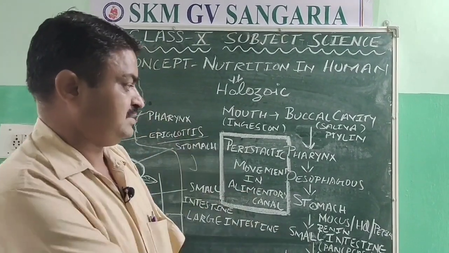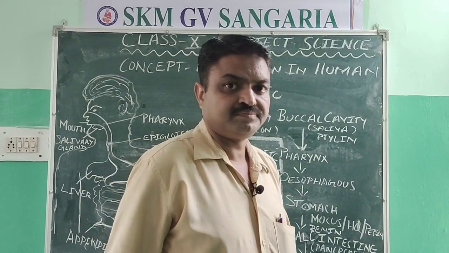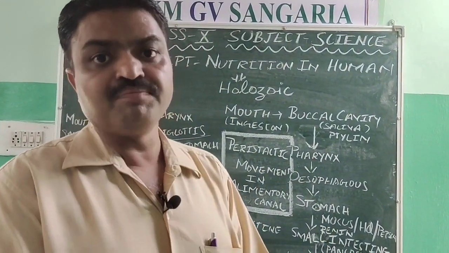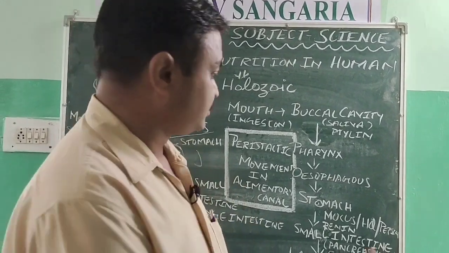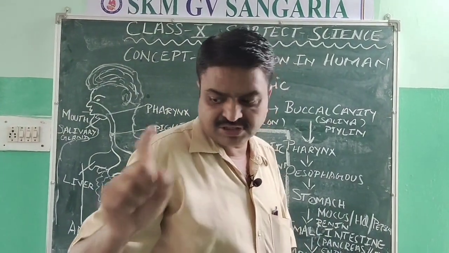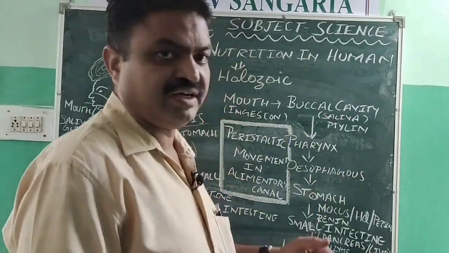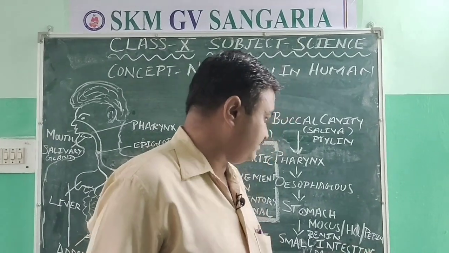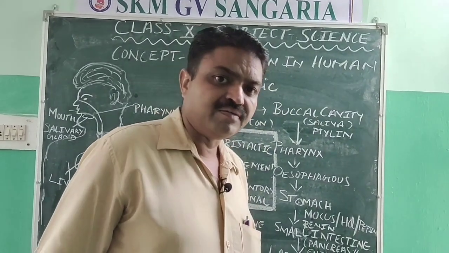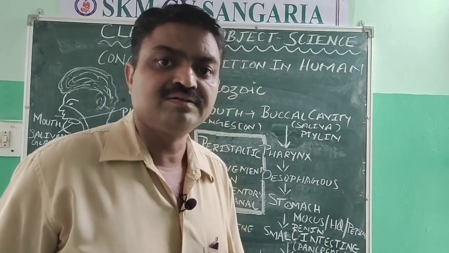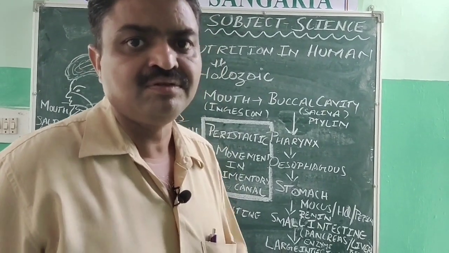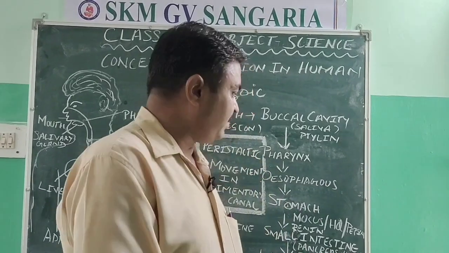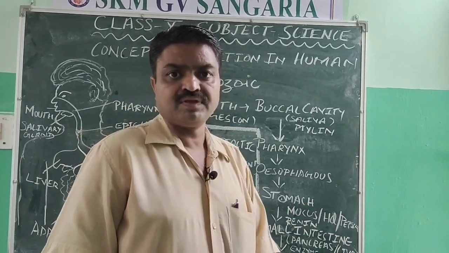Those gastric glands secrete some important substances, and those substances are known as mucus, hydrochloric acid, and with this some digestive enzymes are also secreted, student. Now, what is mucus?